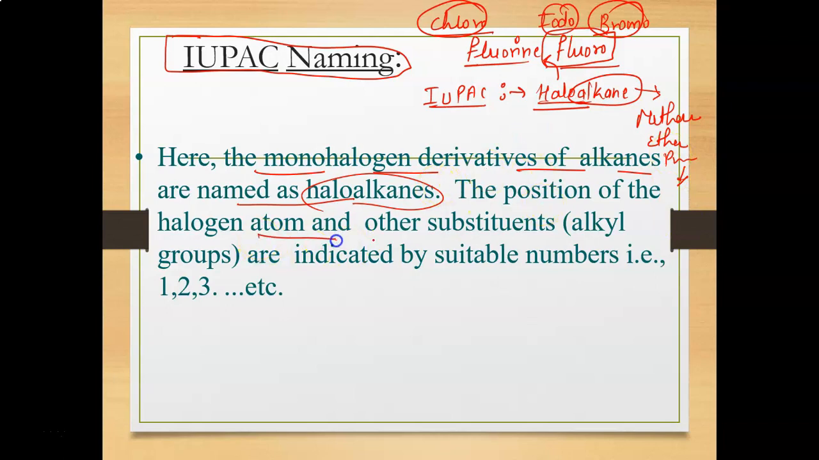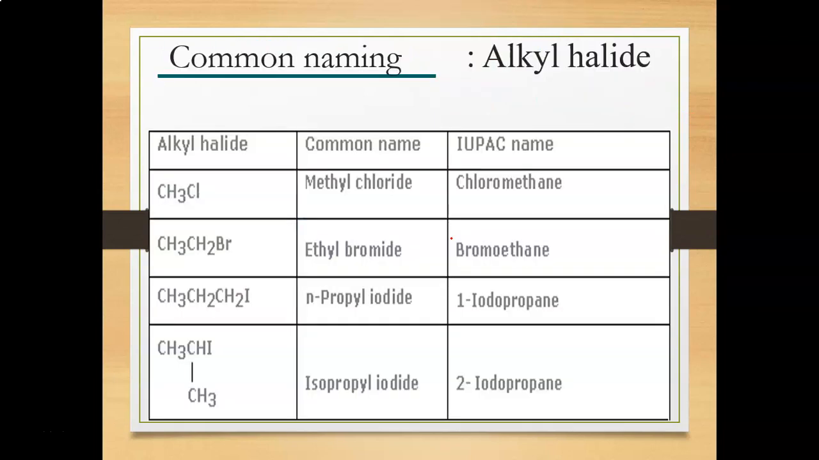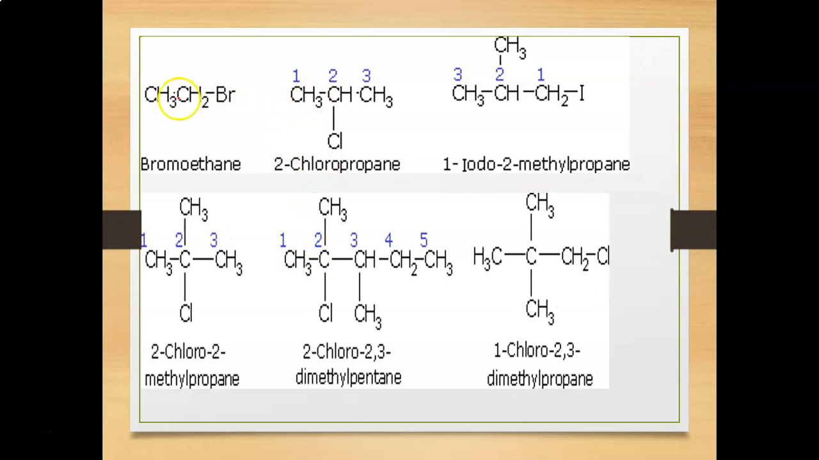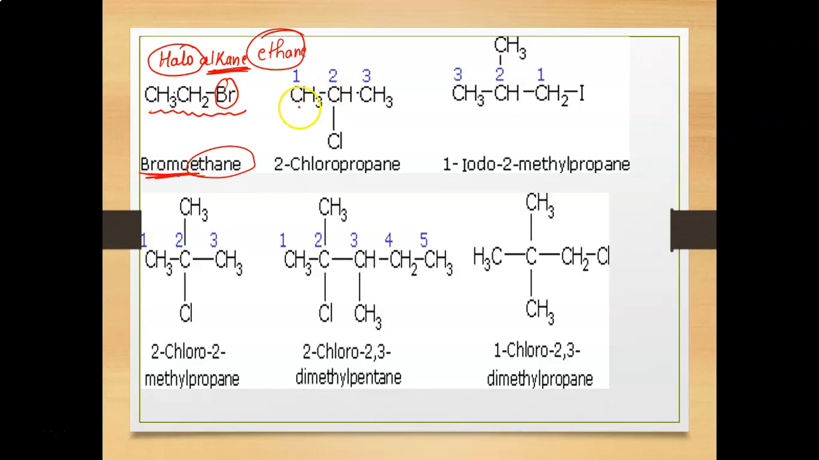The position of the halogen atom and other substituents in the alkyl group are indicated by the numbers 1, 2, 3. For example, this is CH3CH2Br and I am going to name this as a haloalkane. Here the halogen group is bromine, so we will use the word bromo. And this is the alkane, so we will use the word ethane. Bromoethane.